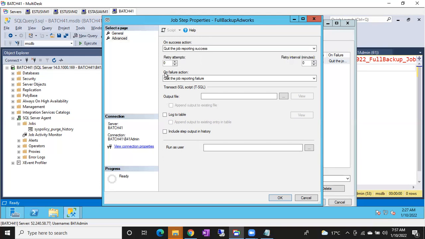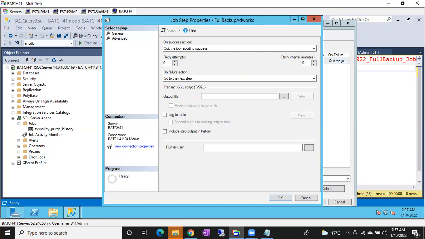Now on failure action, say I have 10 steps, and each step is dependent on another step. Your step 2 depends on step 1, your step 3 depends on step 2. In that case, if my step 1 fails, you can choose quit the job reporting failure if any dependency is there. If there is no dependency, go to next step. Means if your step 2 does not depend on your step 1, you can choose go to next step and automatically it will go to the next step.